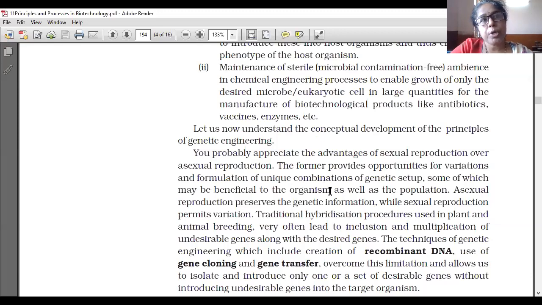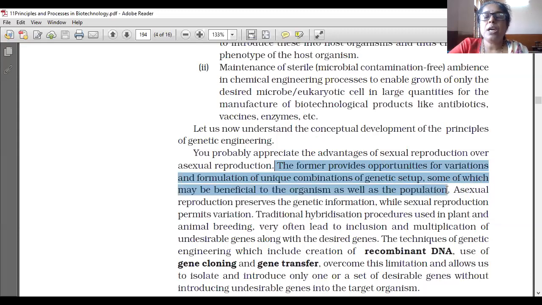But in asexual reproduction, only one parent is involved. As a result, characters are very limited. The same characters of the parents only come to the offspring. So the preferable one is sexual reproduction over asexual reproduction. The former provides opportunities for variation. Former means sexual reproduction provides opportunities for variation and formation of unique combinations of genetic setup, some of which may be beneficial to the organism as well as the population.